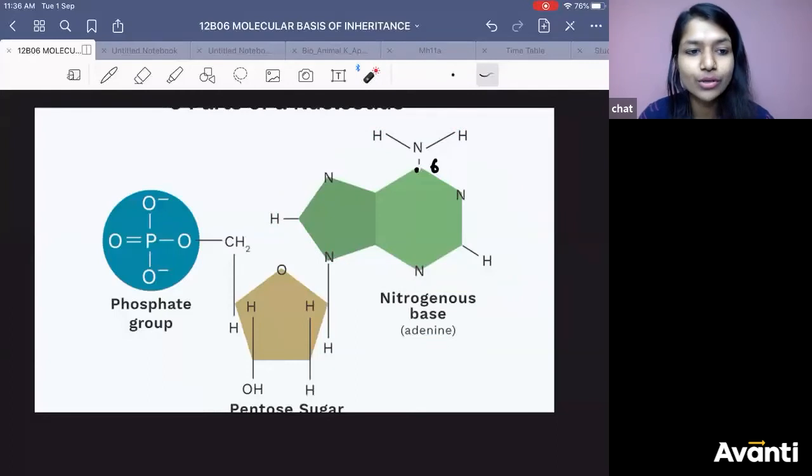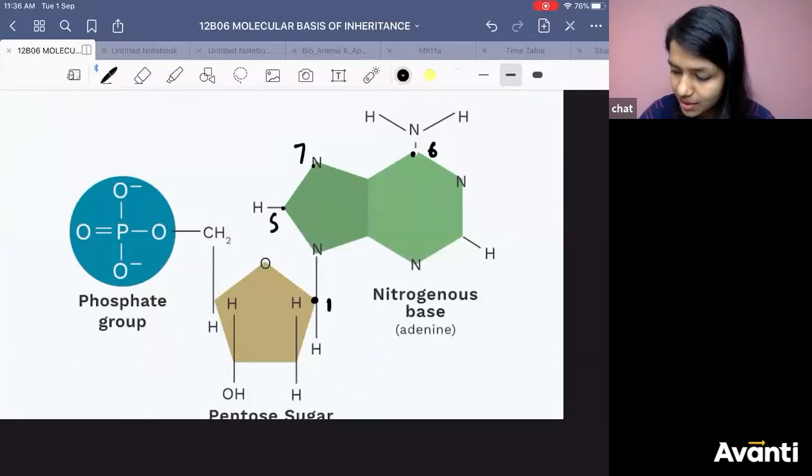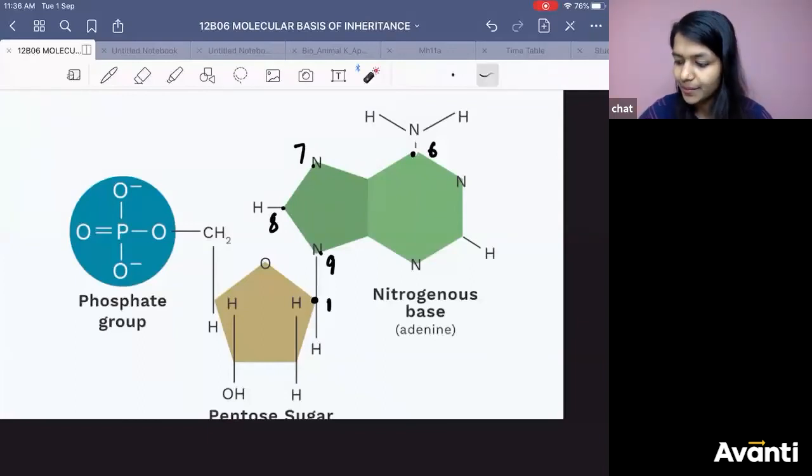Now, the next thing which I want you to know is, this is the first carbon. This is the 7th. This is the 8th. This is the 9th. Tell me, at which point is the nitrogenous base making the bond? In case of purine, which nitrogen makes the bond? It was asked in the exam before. The 9th nitrogen makes the bond.